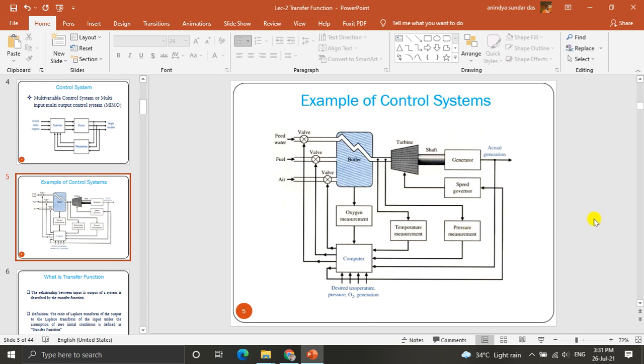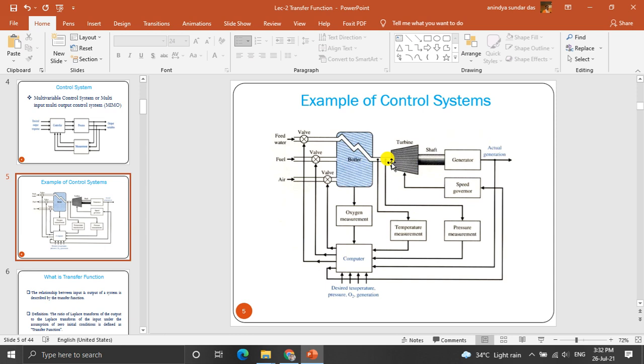This is one example of a multivariable control system. We have feed water, fuel, and air. Using the valve we can control those into the boiler. Then we have temperature measurement and pressure measurement sensors, and an oxygen measurement sensor.